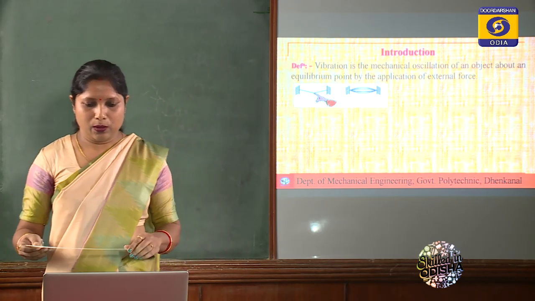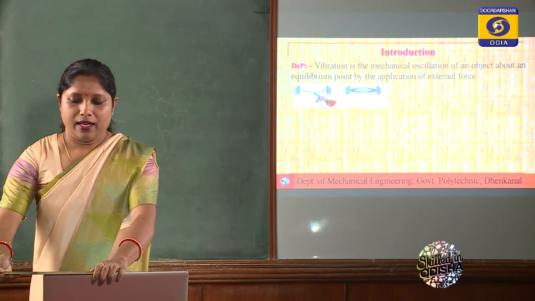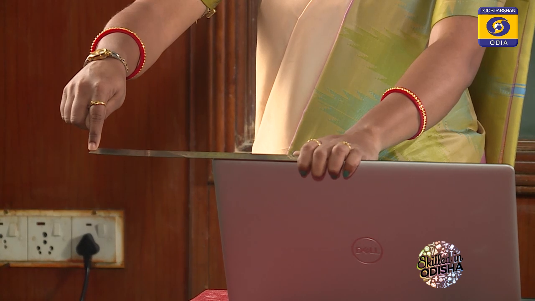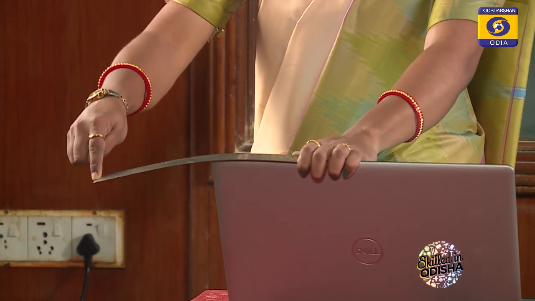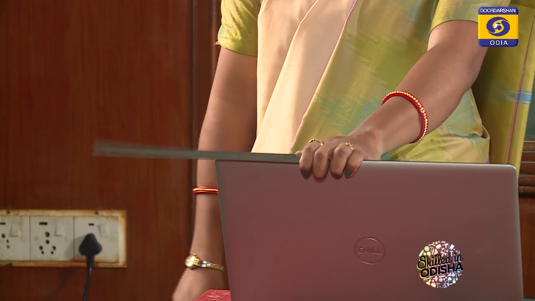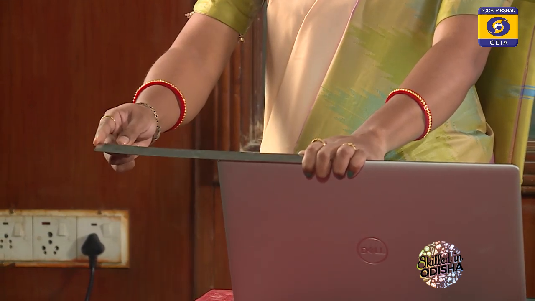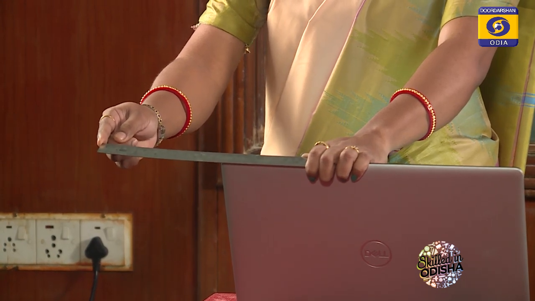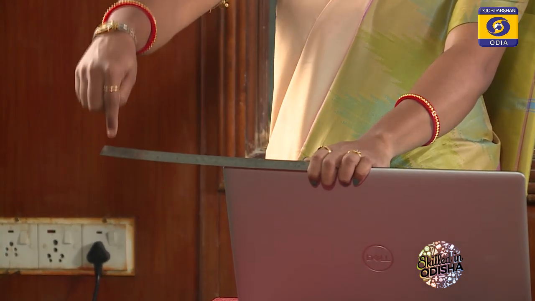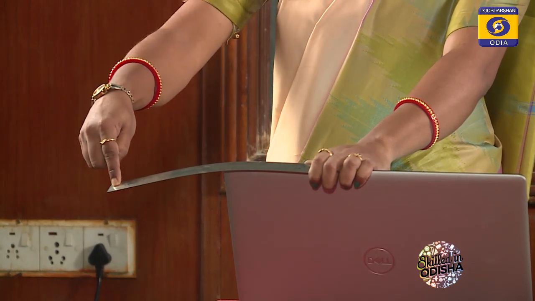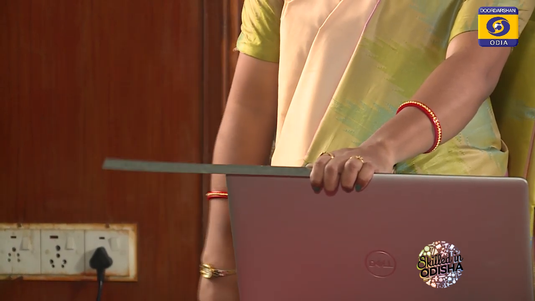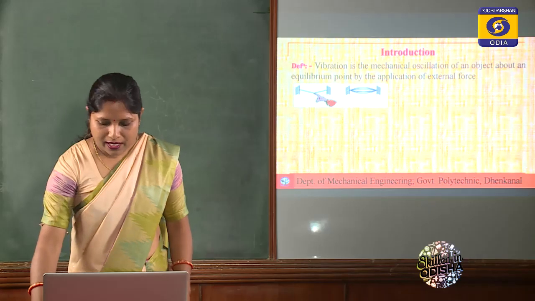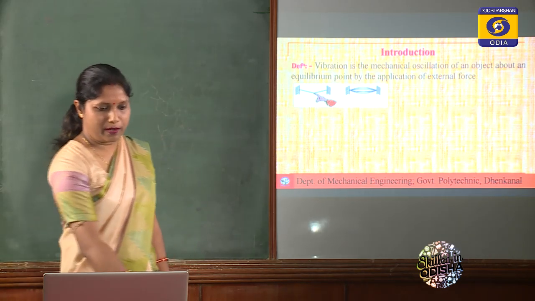This is one steel rule. Let me give some force to one end of the steel rule. Let's see what happens. Initially this steel rule is in rest condition, or in static or equilibrium condition. When I apply some force at this end and then release the force, the steel rule vibrates. We will read about this motion, that is vibratory motion.